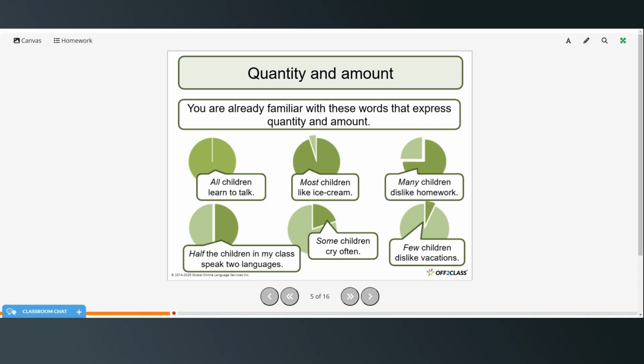Okay, so you're already familiar with these words that express quantity and amount. All children learn to talk. Most children like ice cream. Many children dislike homework. Half the children in my class speak 2 languages. Some children cry often. Few children dislike vacations.